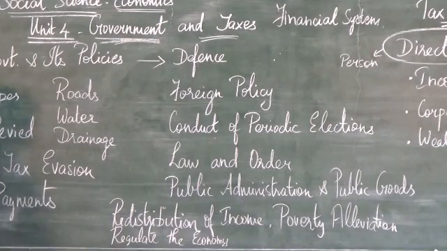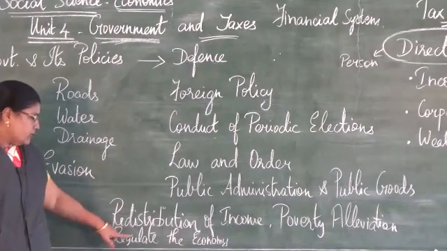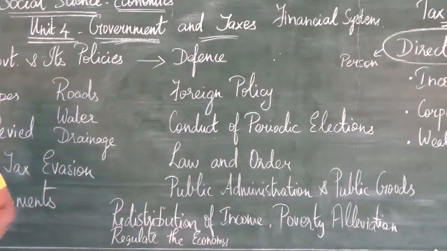So the government takes various measures, and we are also going to see about regulating the economy of India. The first one is defense.